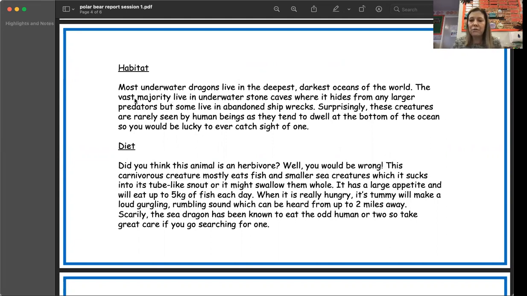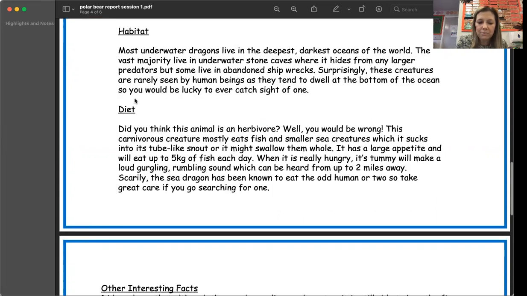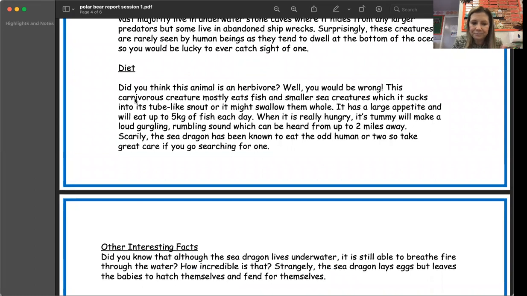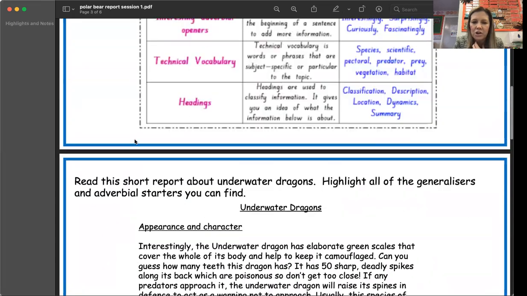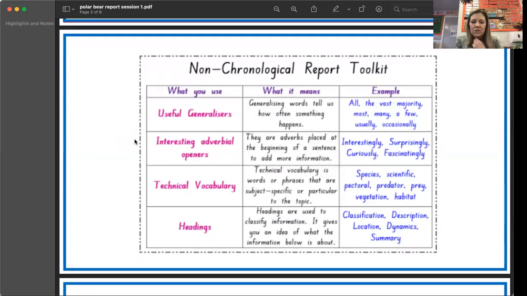And I think if you go through the report, there are some more. And what you're going to do is when you find them, highlight them onto your piece of paper, and then I'll show you what you can do with a table that I've made for you as well. Right, so if we go back to the beginning then, let's have a look at the other type of words we've got to look for. So it says on here, we've got to look for adverbial openers. So an adverb is telling you how you do something normally, isn't it? But sometimes it can change an adjective.